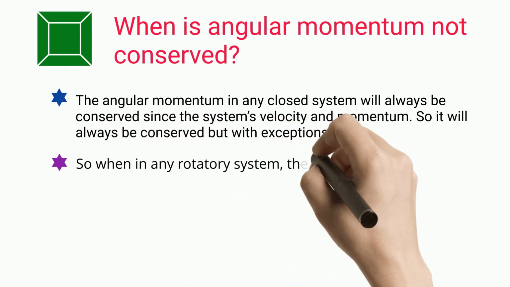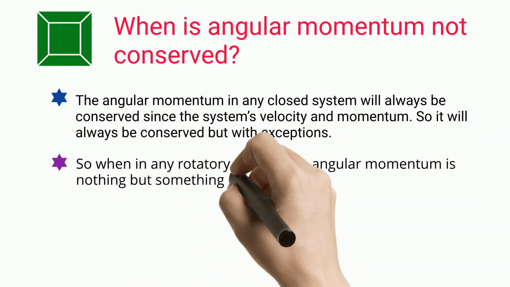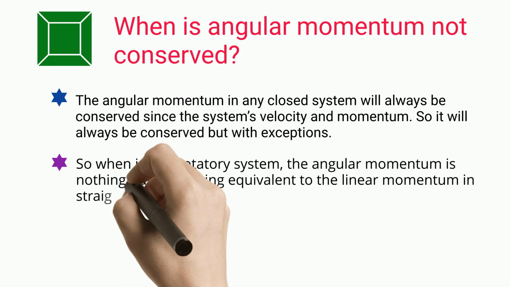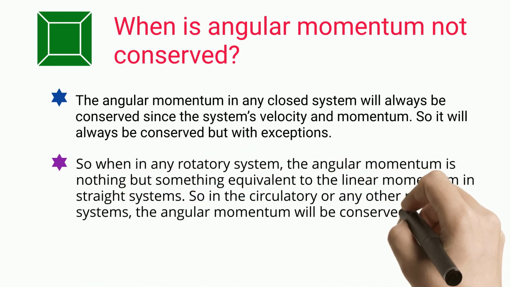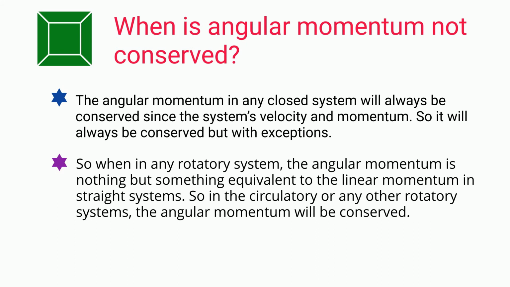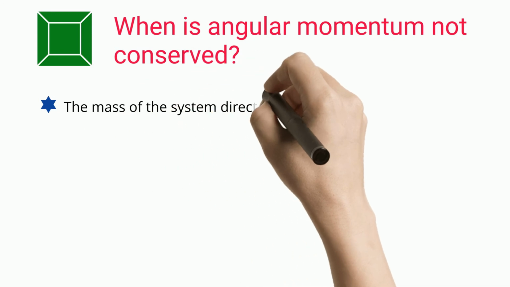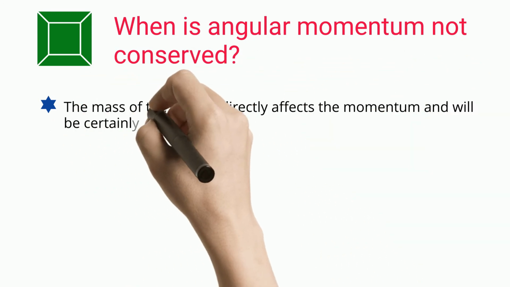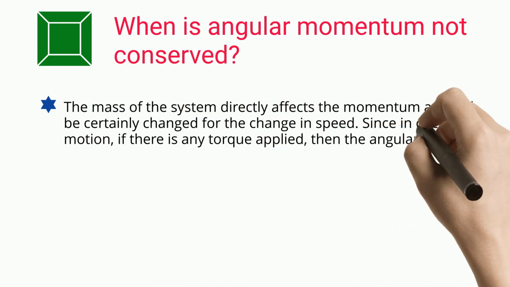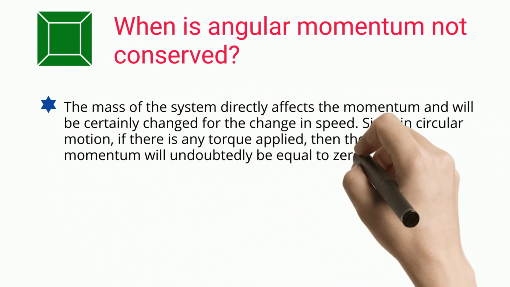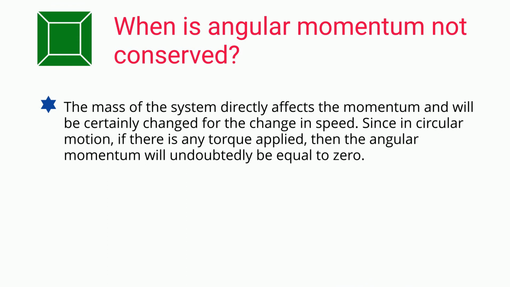So in any rotatory system, the angular momentum is nothing but something equivalent to the linear momentum in straight systems. So in circulatory or any other rotatory systems, the angular momentum will be conserved. The mass of the system directly affects the momentum, and it will certainly change with the change in speed. Since in circular motion, if there is any torque applied, then the angular momentum will undoubtedly be equal to 0.